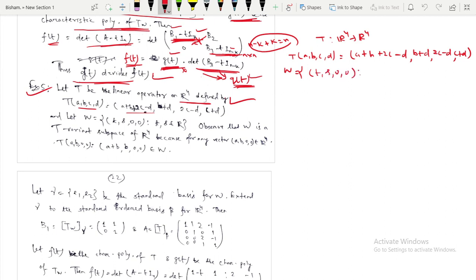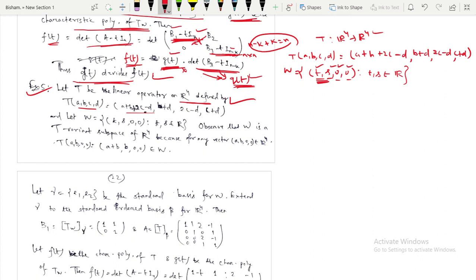That means this is just an XY plane, where the first coordinate and second coordinate exist, and the third and fourth coordinates are 0. So this is (t, s, 0, 0), where t and s are real numbers, but the third and fourth coordinates are 0.